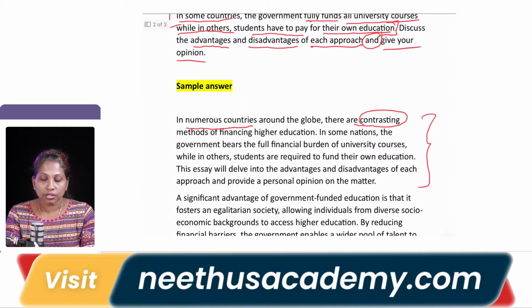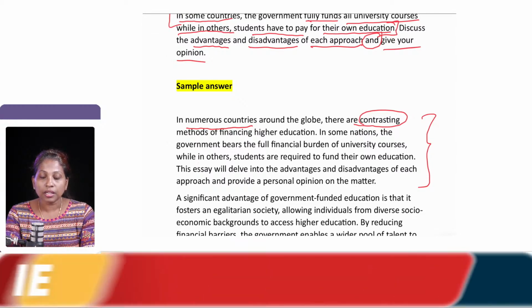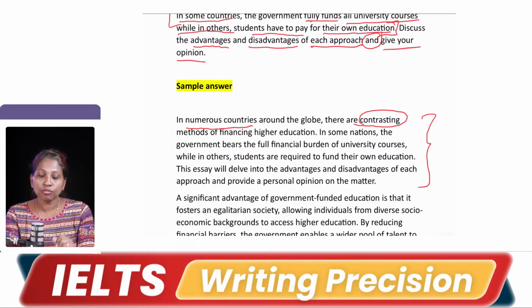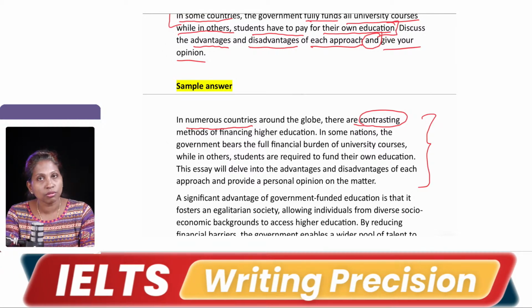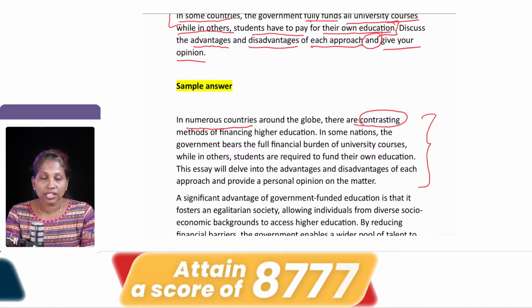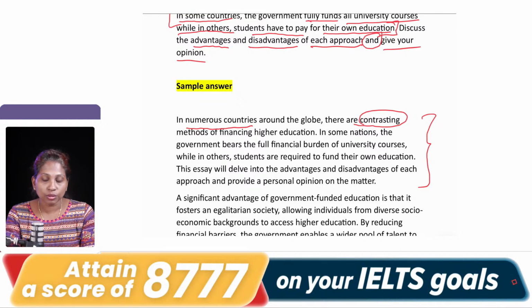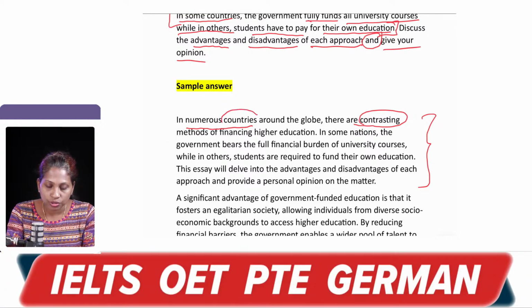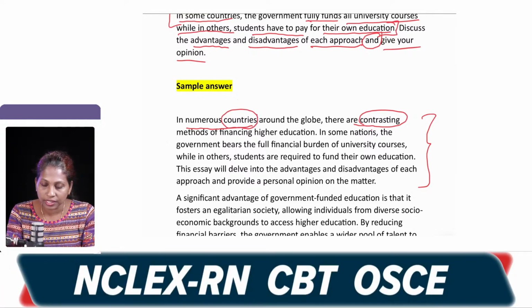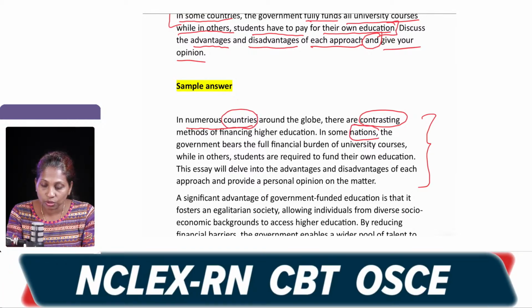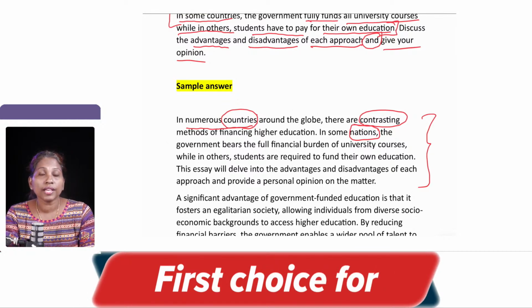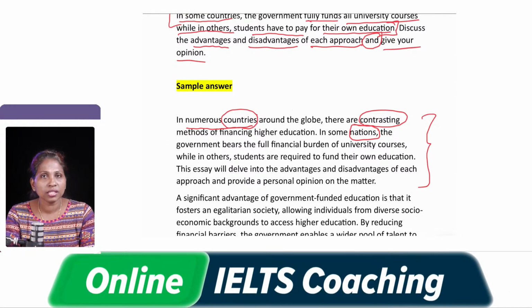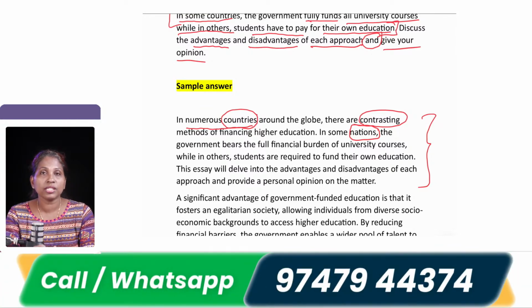In some nations, so that is that first sentence, right. In some nations, the government bears a full financial burden of university courses. So in some places, we are taking countries around the world. Now here you can see the word countries has been used, and here nations has been used, which is synonymous, right. Repetition has not happened; both are the same but synonymously used in the gap of one line. So that is another way of paraphrasing.